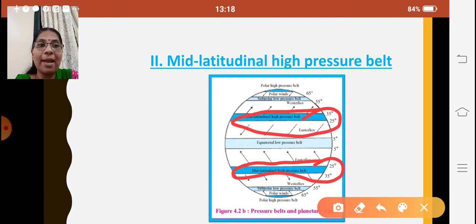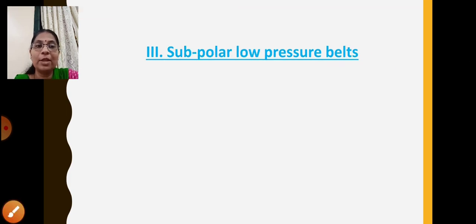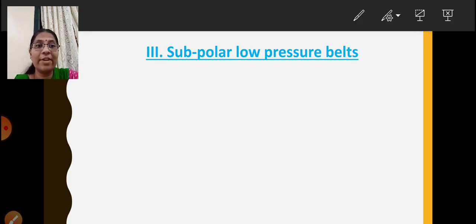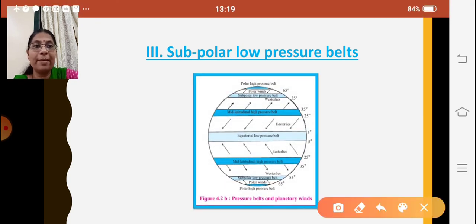These were the second type of pressure belts. Then we have the third one, the subpolar low pressure belts. Where do we find these subpolar low pressure belts? Okay, we find them over here.